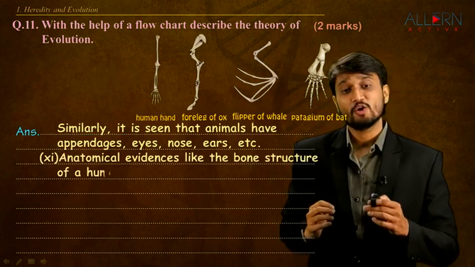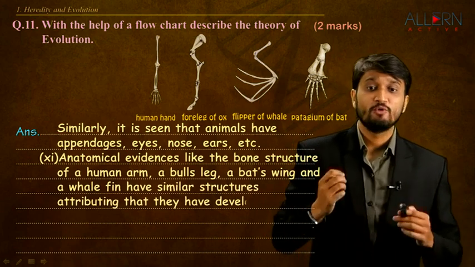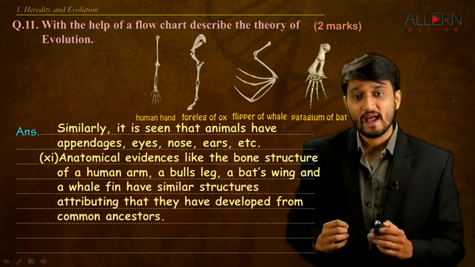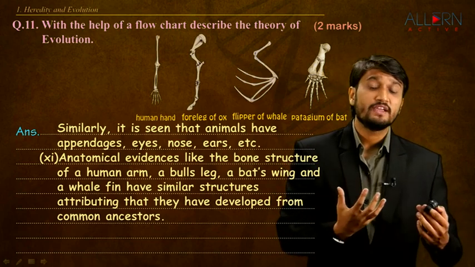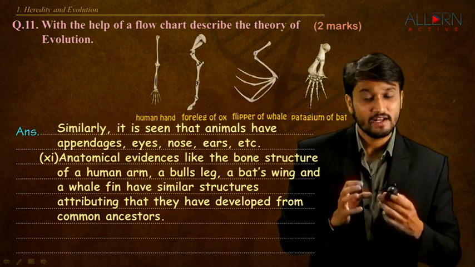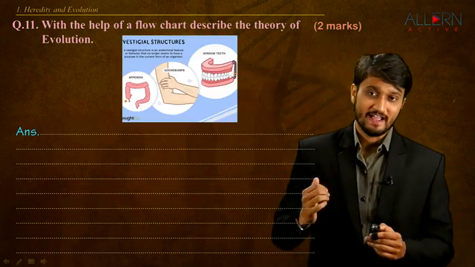Now, the anatomical evidences like the bone structure of a human's arm, as I was telling you, a bull's leg, a bat's wing, and the flipper of the whale, all these are similar. In what terms? In terms of their joints, right? That tells us that these creatures might have also come from a common ancestor.